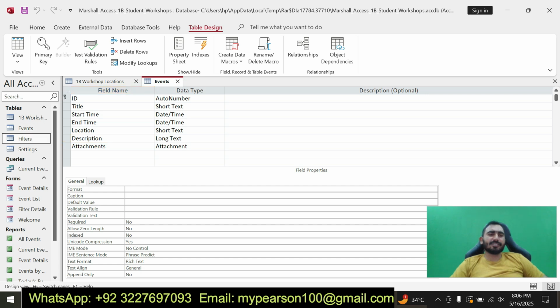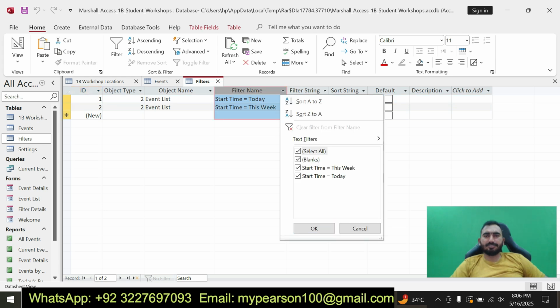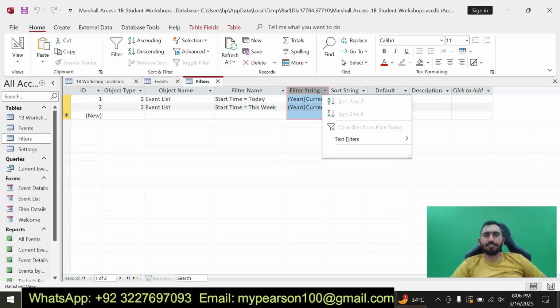I am going to show the next table, that is filter. You can see here for the first name. Here you can see, and then the filter styling.